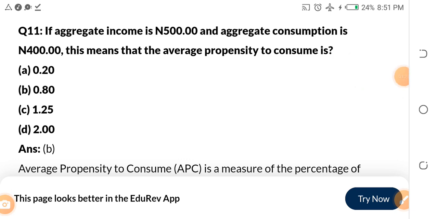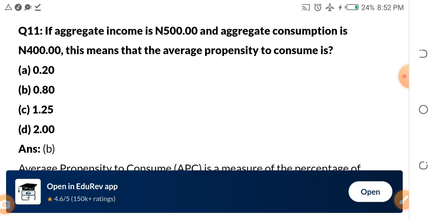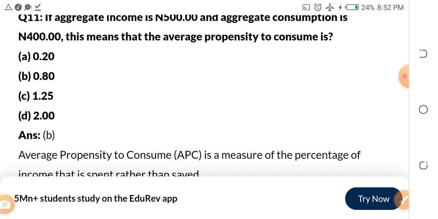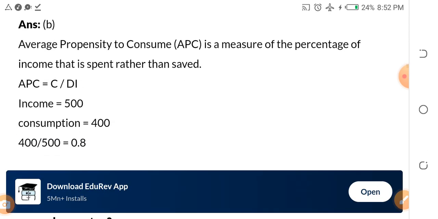If aggregate income is 500 naira and aggregate consumption is 400 naira, this means that the average propensity to consume is dash. You are making 500 naira, you are consuming 400 naira. Now the propensity to consume is dash. A, 0.20. B, 0.80. C, 1.25. D, 2.00. The answer actually is 0.80, and this is how we got the answer.